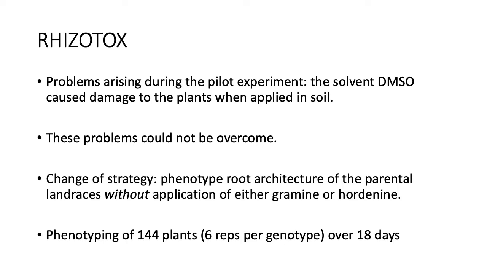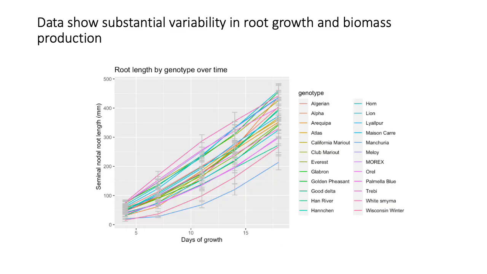So we were not able to overcome these problems in a reasonable amount of time, and we therefore had to change the strategy of the experiment. So in the end, we did not apply either gramine or hordenine, but had to conduct the experiment without treatment with allelochemicals. Instead, we decided to phenotype the root architecture of these parental land races to get an idea about the general variability of root phenotypes in this collection. So we ended up phenotyping 144 plants with 6 replicates per genotype over a period of 18 days.